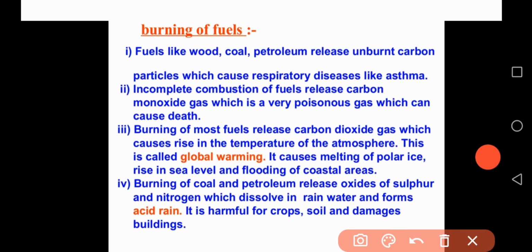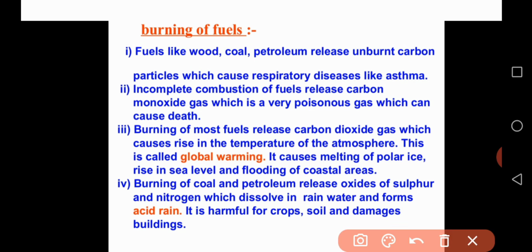Some of the fuels like wood, coal, petroleum release carbon dust, that is unburnt carbon particles, and that causes respiratory diseases like asthma. Why does asthma come to our body? Because of air pollution, because the carbon particles after burning of wood, coal, petroleum are unburnt carbon particles. That unburnt carbon particles enter into our lungs, finally causing a disease, that is asthma.